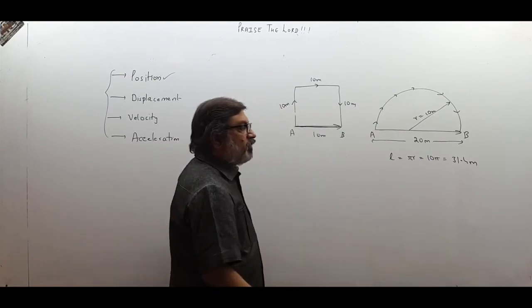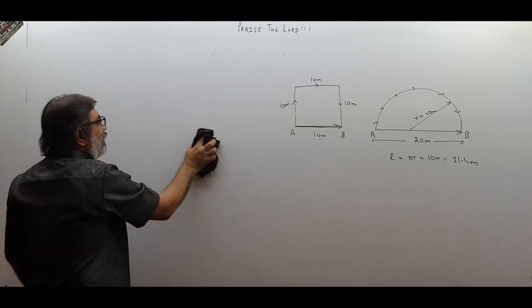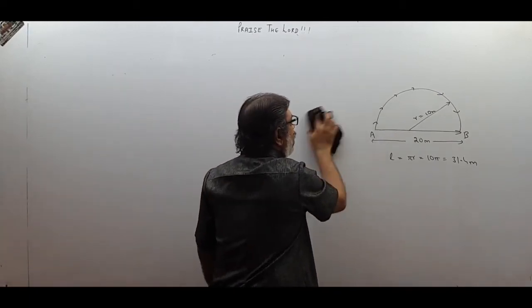So how to calculate displacement? It is the straight distance between initial point and final point. That is what you have to think. Now,